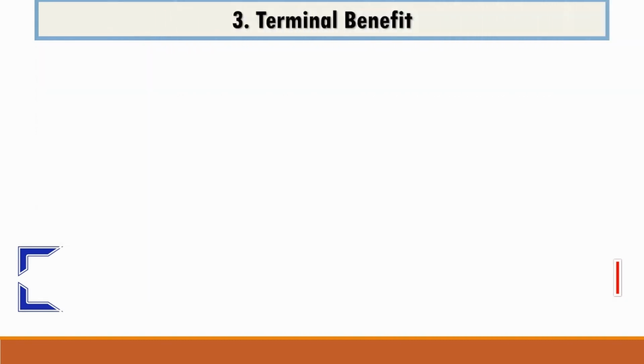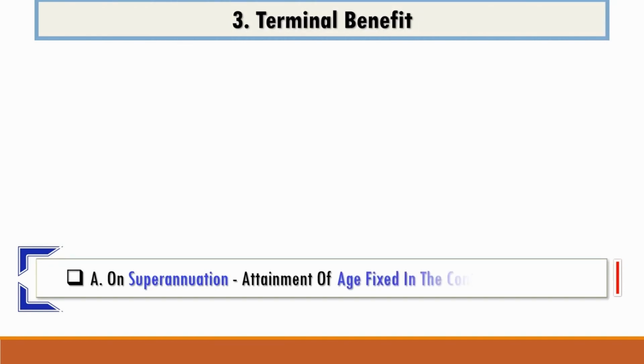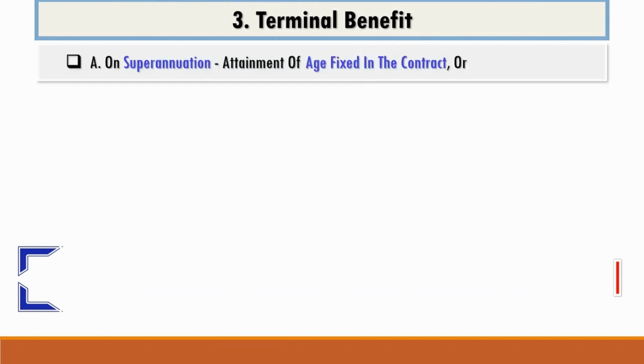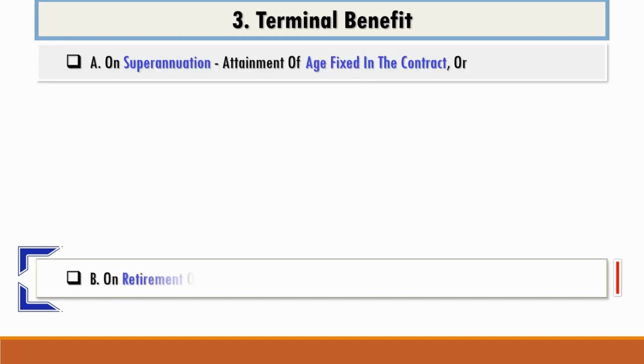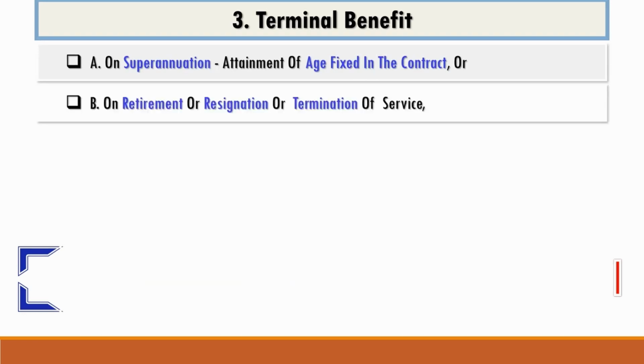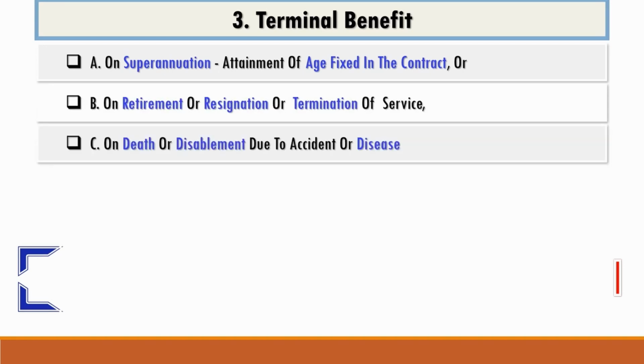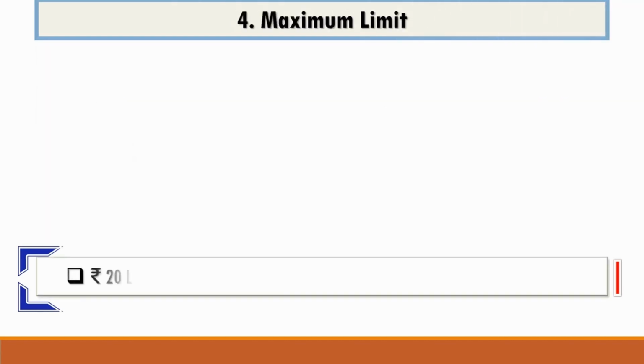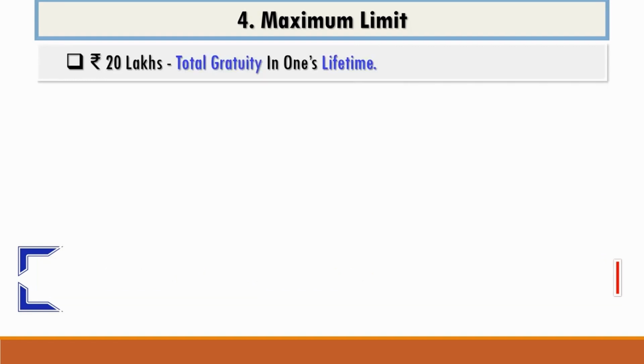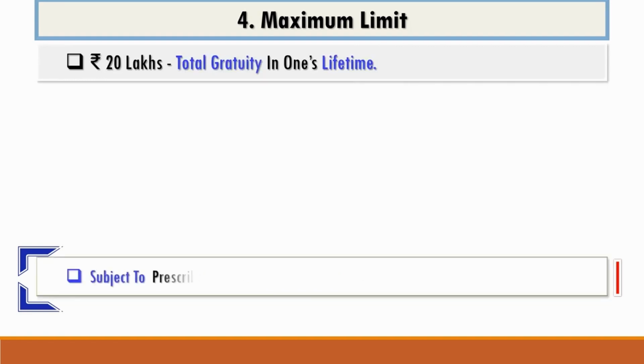Terminal benefit is payable in any of 3 situations: on superannuation, that is attainment of the age fixed in the contract, or on retirement, resignation or termination of service, or in the event of death or disablement caused by accident or disease. Rupees 20 lakhs is the maximum limit for total gratuity in one's lifetime, and this is once again subject to the prescribed gratuity formula.